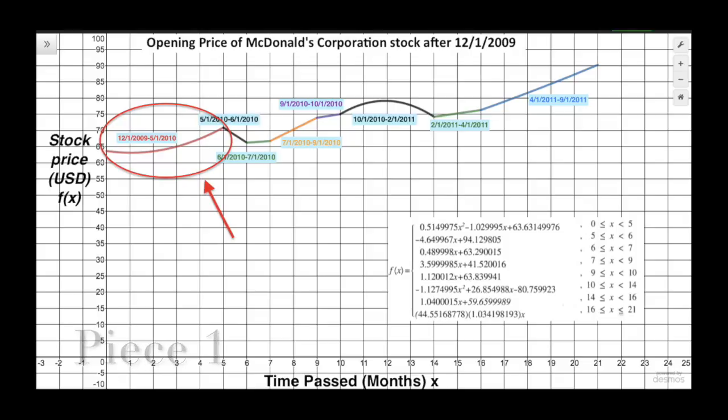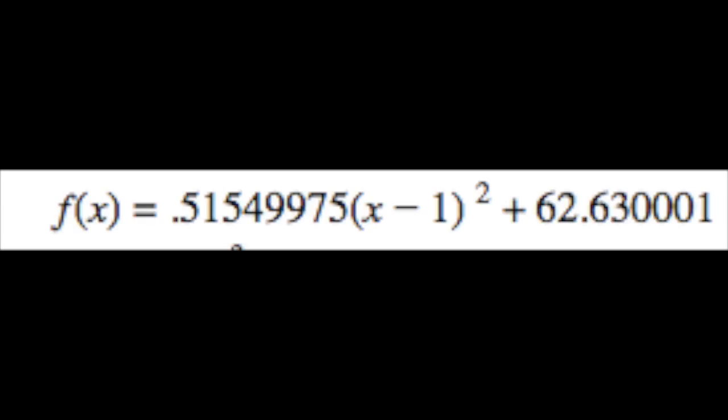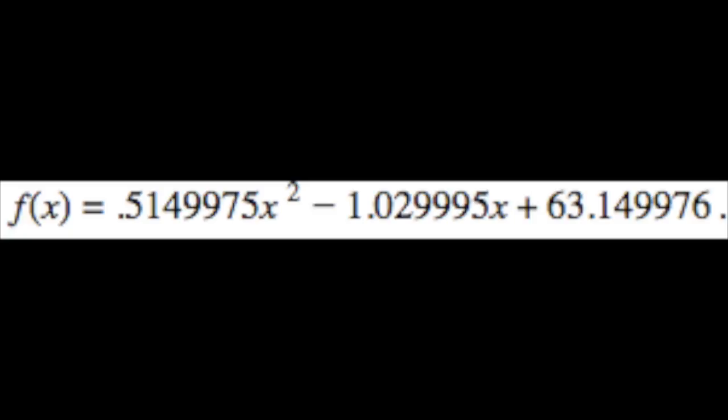By using this point as our vertex, and this as our x and y value, we can plug it into vertex form and solve for a. However, because we are left with vertex form, we can simplify the equation to this. Because this parabola is exclusive to the first 5 months of our data, the restriction for this piece is 0 ≤ x < 5.